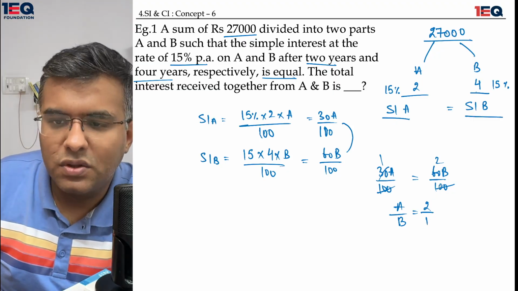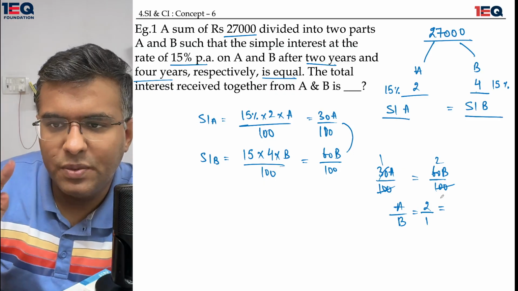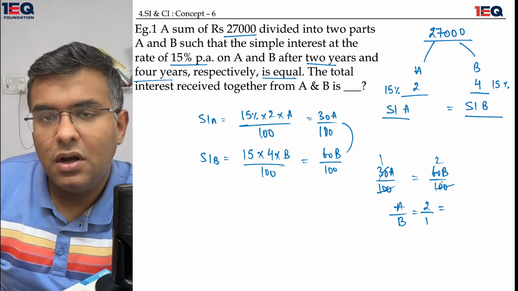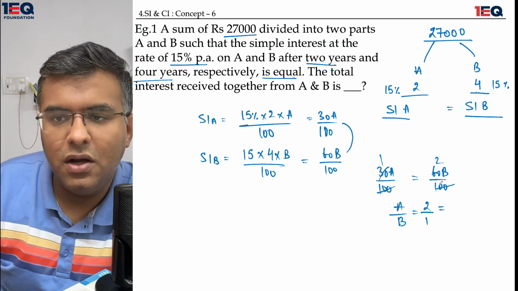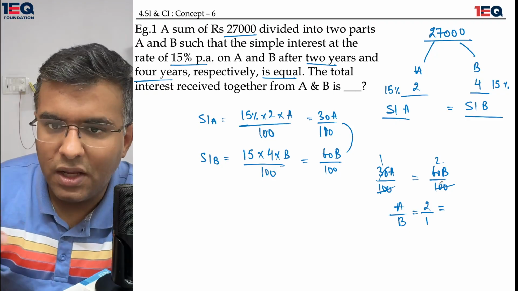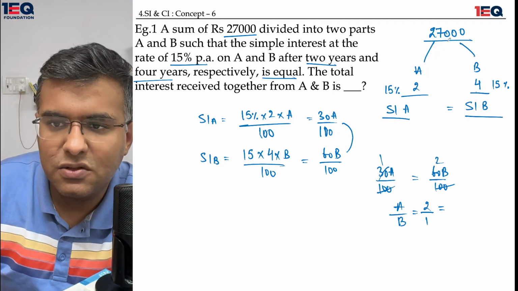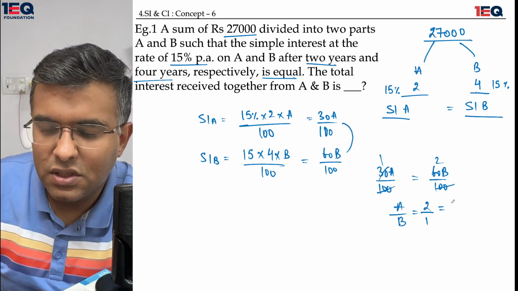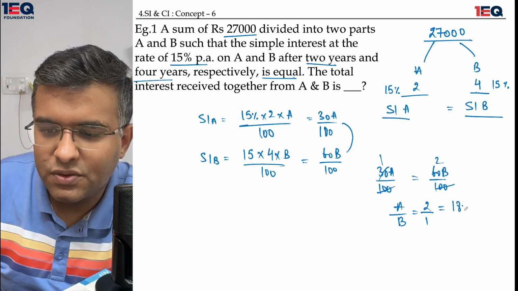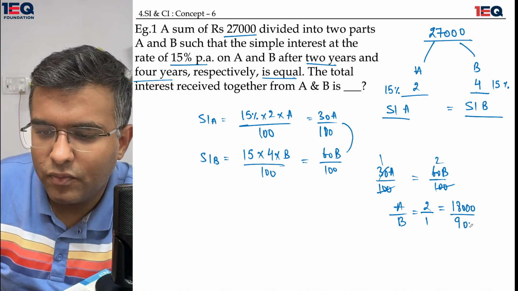Okay, so that means 2700 rupees has been split in three portions, two of them go to A and one of them goes to B. That means 2 plus 1 is 3, so every 3 is equal to 900. So A would be equal to 1800 and B would be equal to 900.